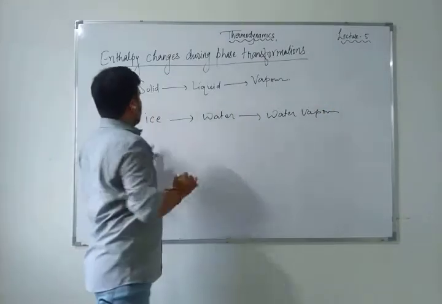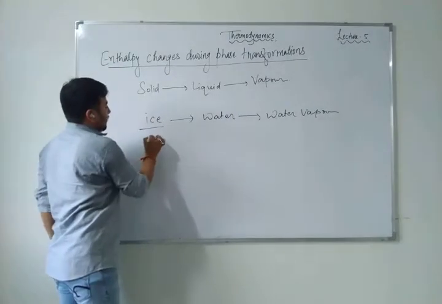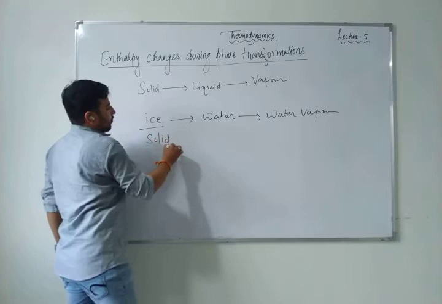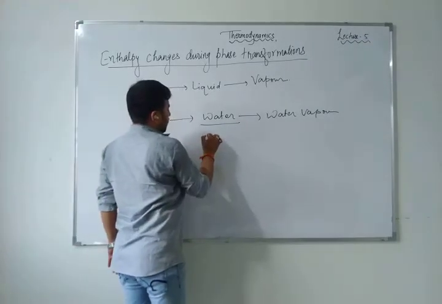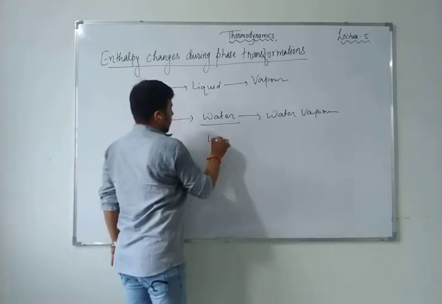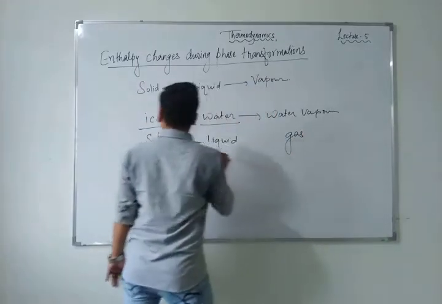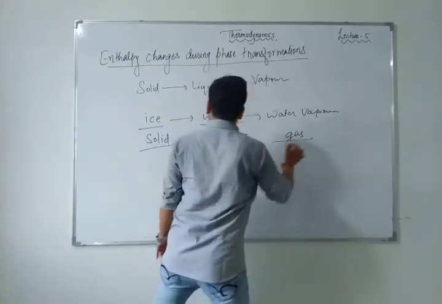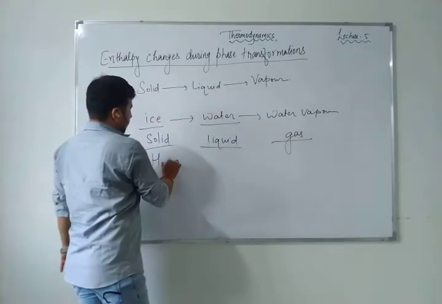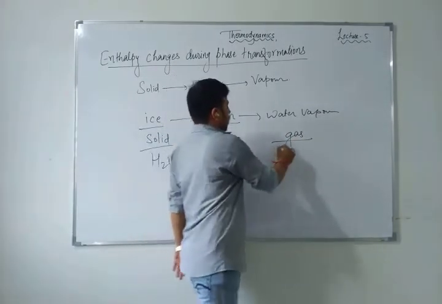Now just suppose this ice is in the solid form, then liquid, and this is the gaseous form. Now just suppose the formula is H2O only, whether it is solid, liquid or gaseous.